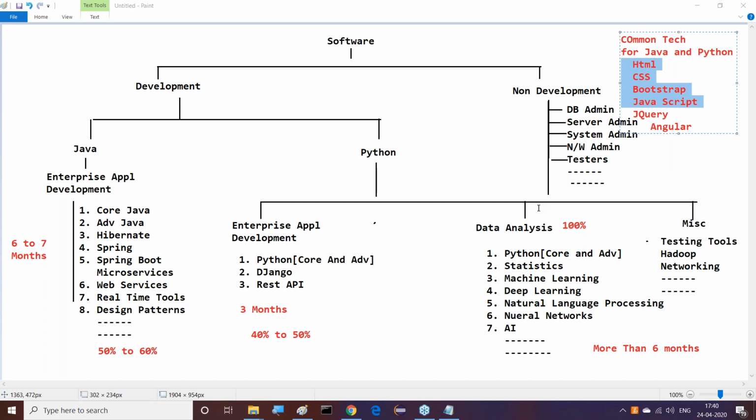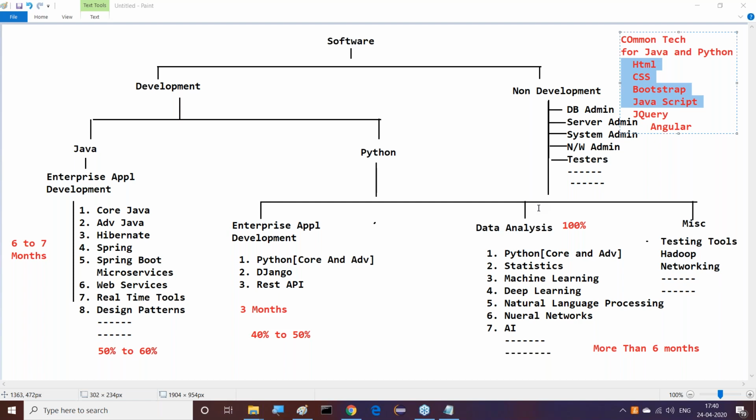Next, apart from that: sir, I don't like simplified programming languages. I have 4 to 5 months of time, but I want to go for the Java side. I'm very much interested in Java. I can write more code. I'm very interested in writing more and more code.